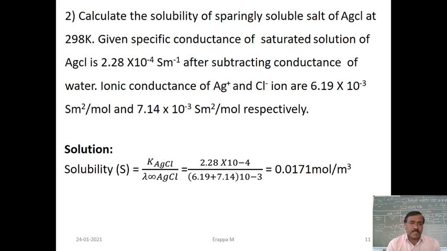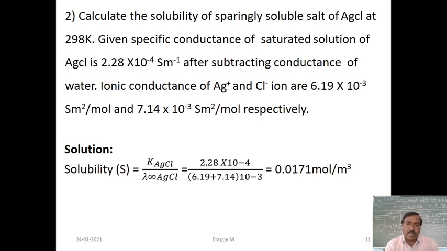So for this solution, our answer is the solubility. Solubility S is equal to the specific conductance of AgCl divided by the equivalent conductance of AgCl at infinite dilution. The specific conductivity of AgCl is directly given, the value is 2.28 into 10 to the power of minus 4, divided by the equivalent conductance of AgCl.